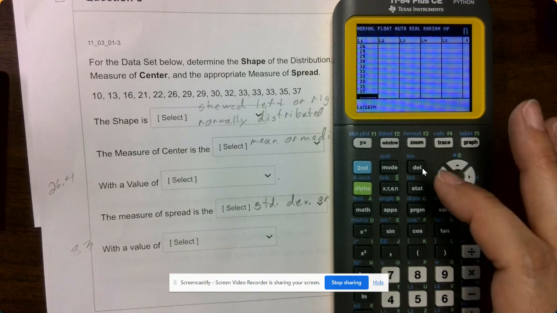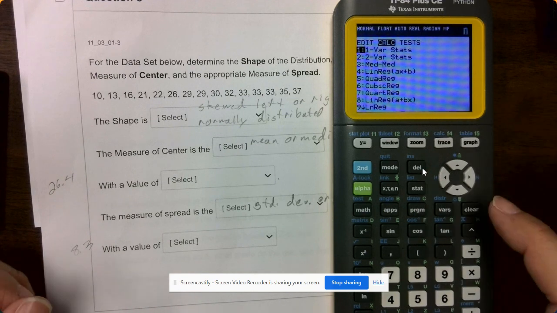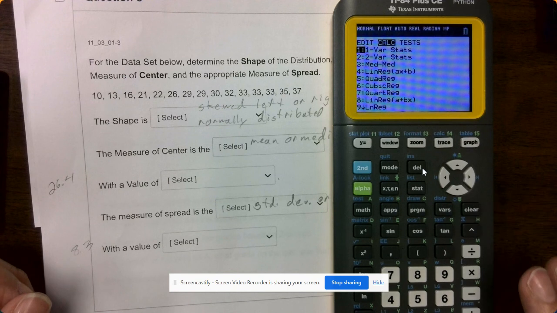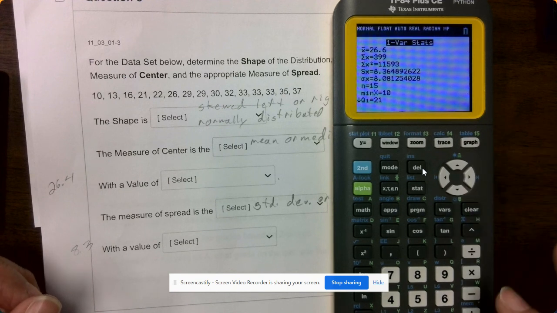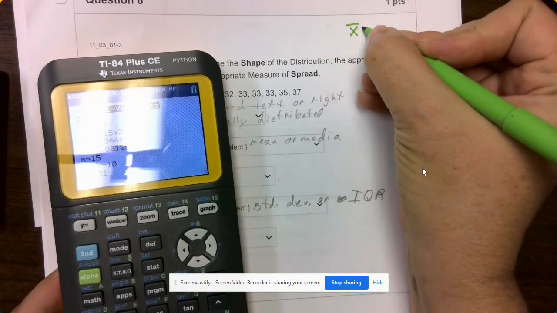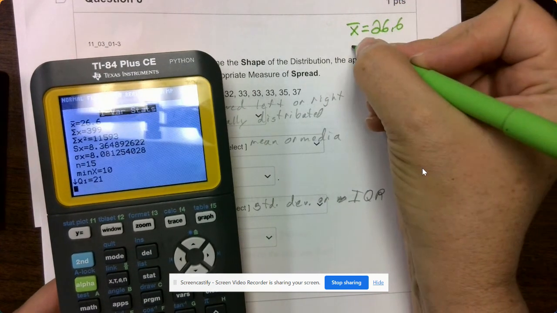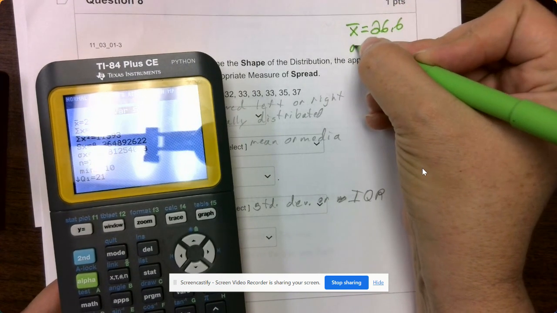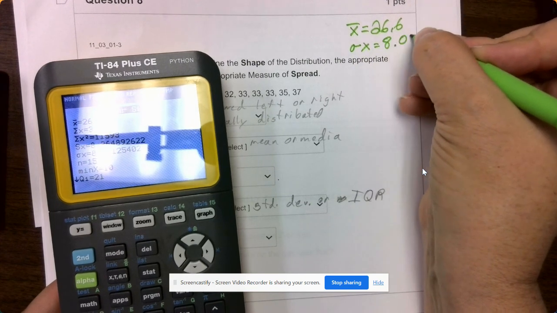Okay, and then we go back here to stat. I'm going to go over here to calculate. Okay, so it gives me a mean of 26.6. Our standard deviation, just for using population, 101.